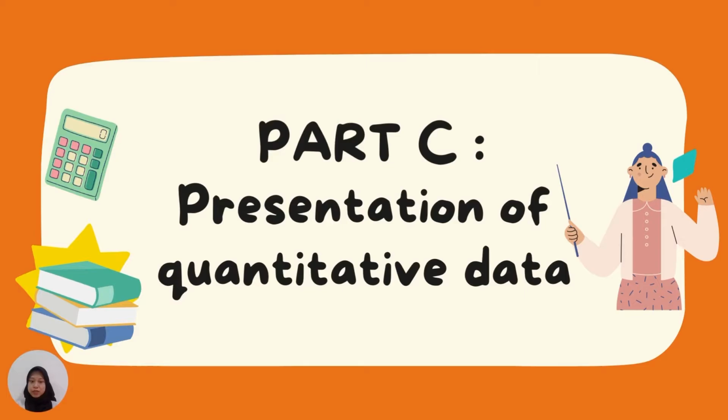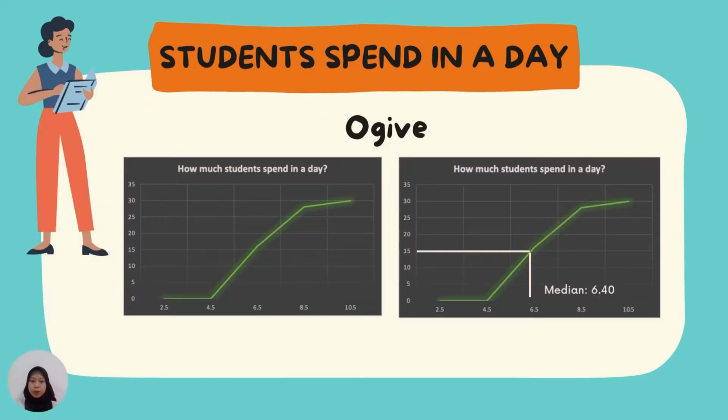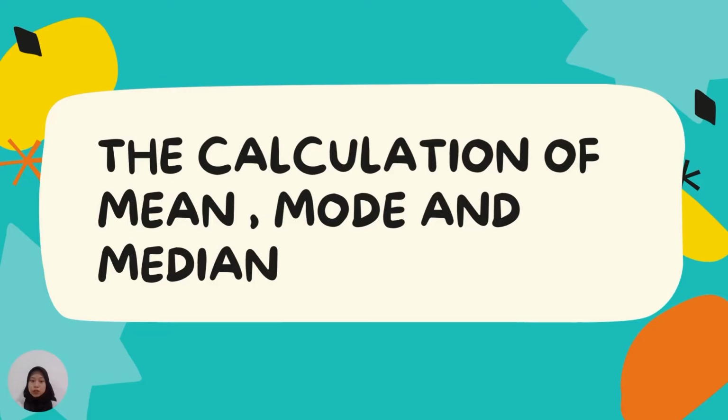Next, I'm going to present part C, presentation of quantitative data. This is the histogram graph for students by day, and the mode we got is 6.10, while this is the ogive graph, and the median that we got is 6.40. And I'm going to show you the calculation of mean, mode, and median.